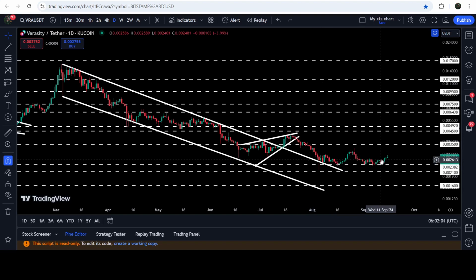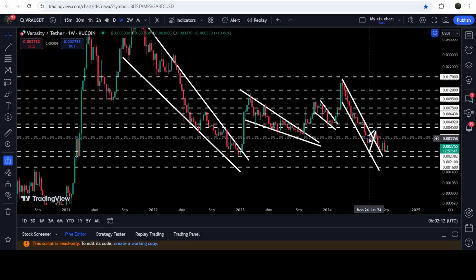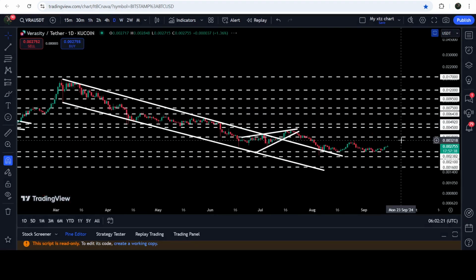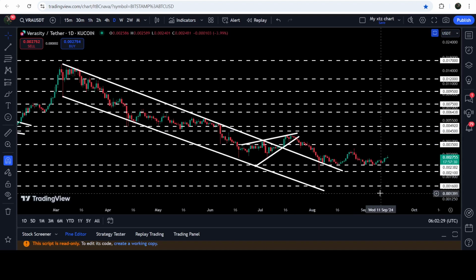And by the way, the next major resistance will be here at $0.0035. If we take a look at the weekly time frame chart, then you can see that recently it was breaking as a resistance here. And before that, it had been working as a support here for a few weeks. Therefore, again, it can work as a strong resistance for the price. And you can see that recently it was working as a resistance here. And by the way, here it was also working as a support as well.